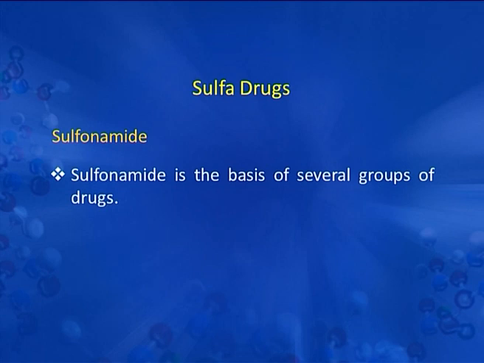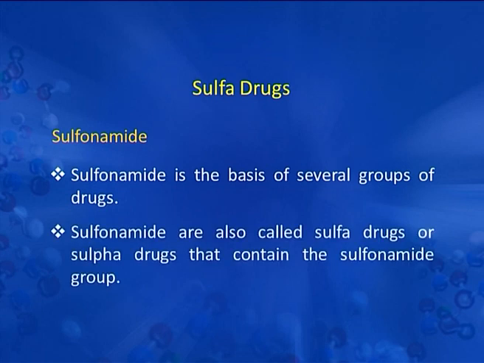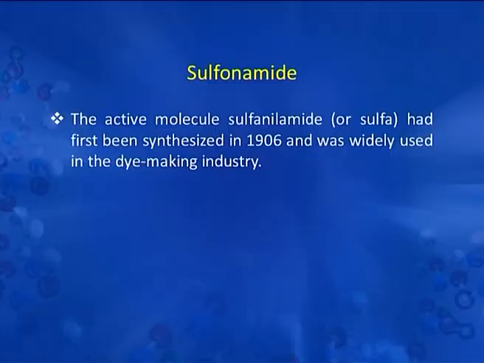Sulfonamide is the basis of several groups of drugs. Sulfonamides are also called sulfa drugs or sulfur drugs that contain the sulfonamide group. Sulfonamide drugs were the first antibiotics to be used systematically and paved the way for the antibiotic revolution in medicine. The first sulfonamide trade name was Prontosil.